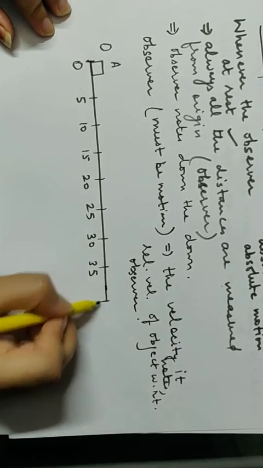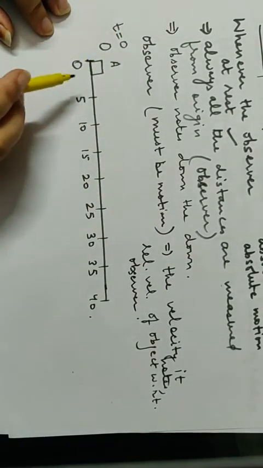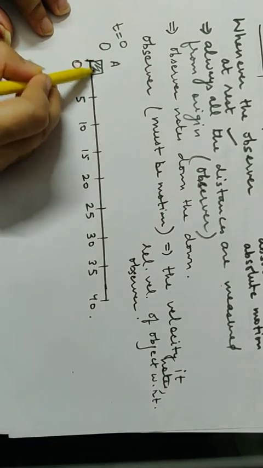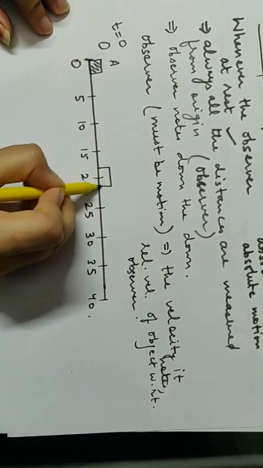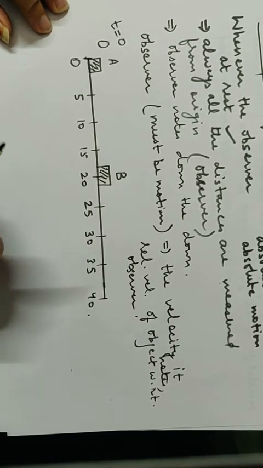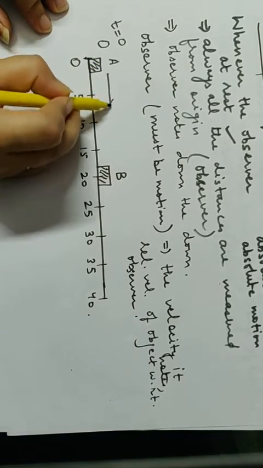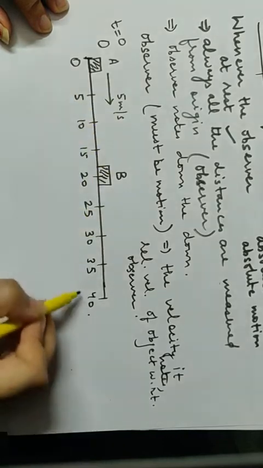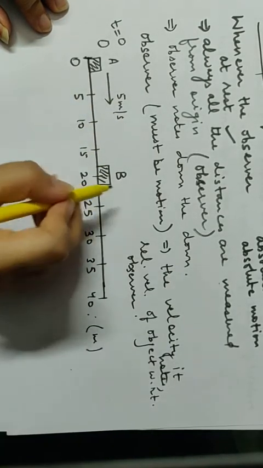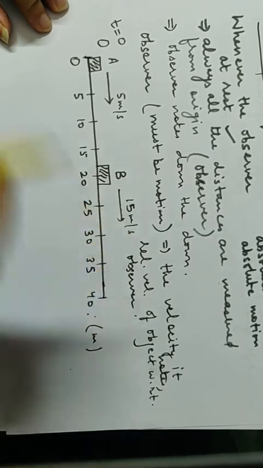30, 35 and 40. At time t equal to 0, when time was not started, the car A is at position O and car B might be at the position 20. Car B at position 20. Now, what is the speed with which both the bodies are moving, and also what are the directions in which those two bodies are moving? Suppose this car A is moving with a velocity of 5 meter per second. Obviously, I have taken the scale in meters. And car B is moving with, suppose, 15 meter per second.